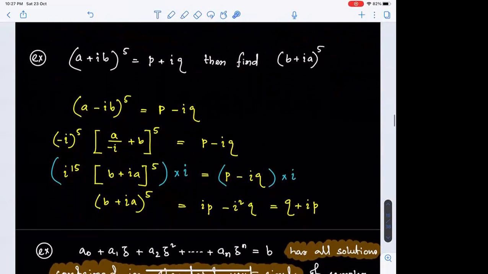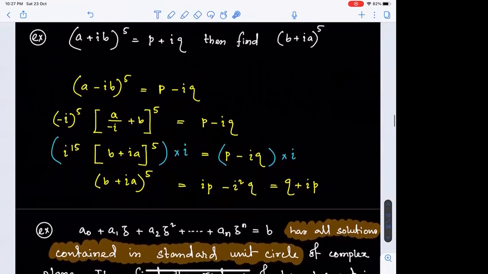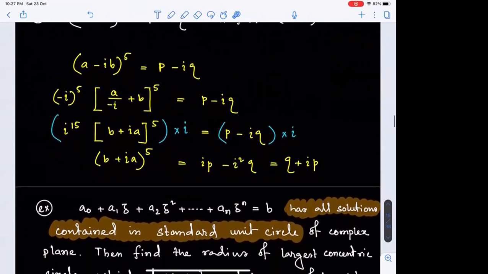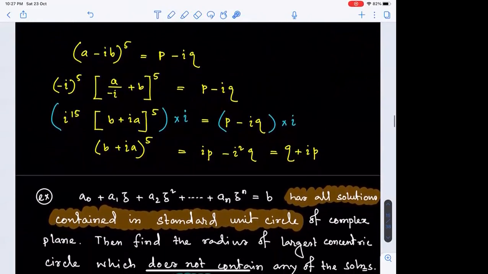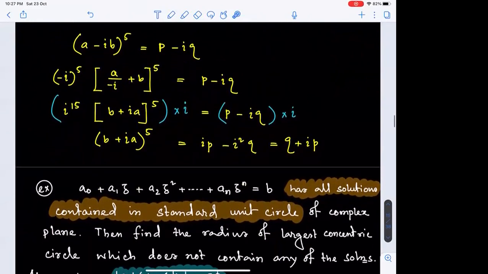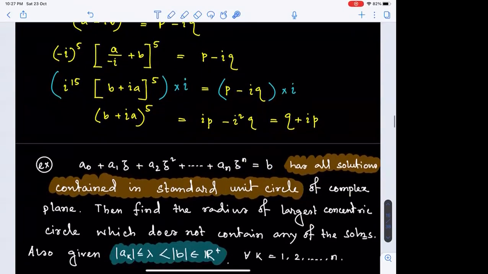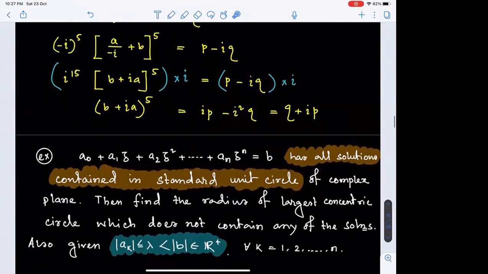Let's go for the next one. Now, this is something very precise and specific, and a very frequently asked variation in competitive exams. Over here, I haven't used any data. I have just given the question to show you the format. What is the format of the question? We will be given a0 plus a1 z plus a2 z squared up to some an z to the n is equal to b.